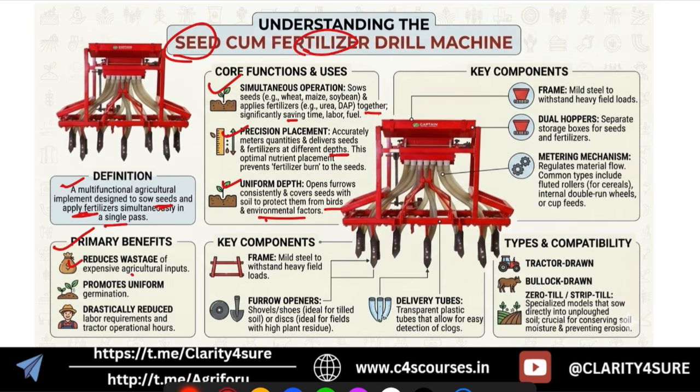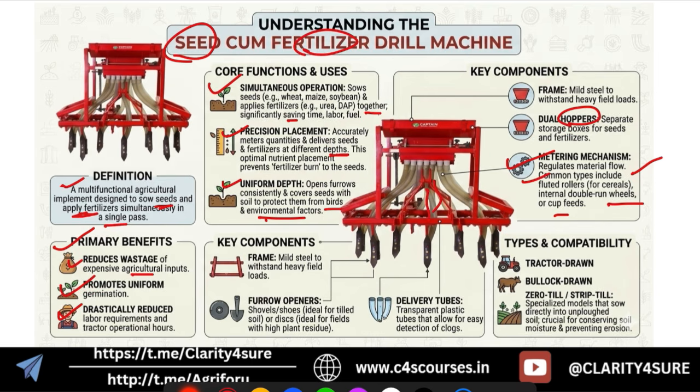Okay, its primary benefits are reduced wastage of expensive agriculture inputs, it promotes uniform germination, then it drastically reduces labor requirement and tractor operational hours. Okay, it has different structures. Most important are the hoppers, that is you will have two hoppers, one for the seed and one for fertilizer, of course. And this is important, the metering mechanism. Okay, the seed metering mechanism is present in here, which regulates the material flow, and the common types include the fluted roller and internal double cup wheel or the cup feed.